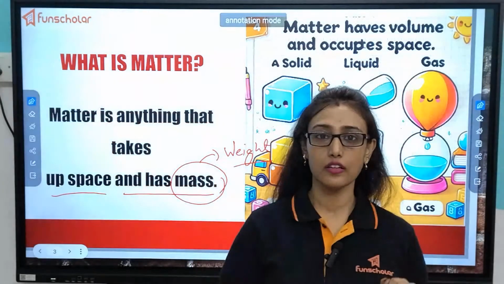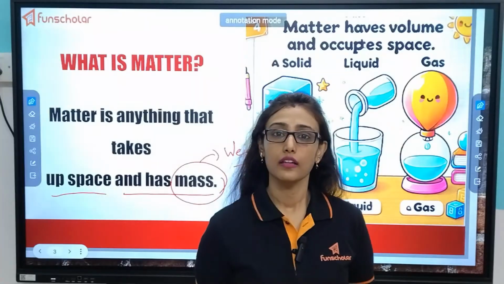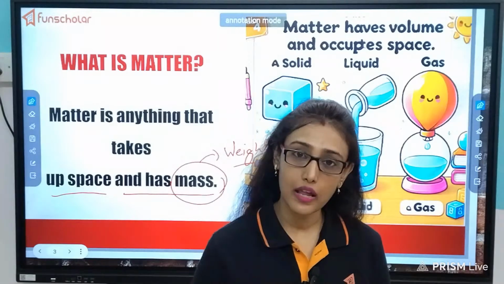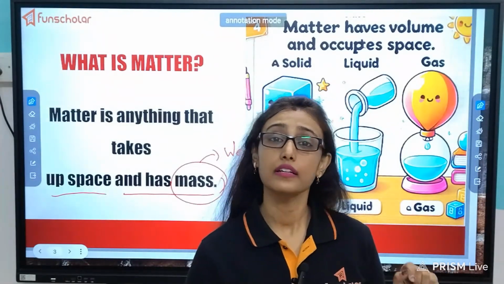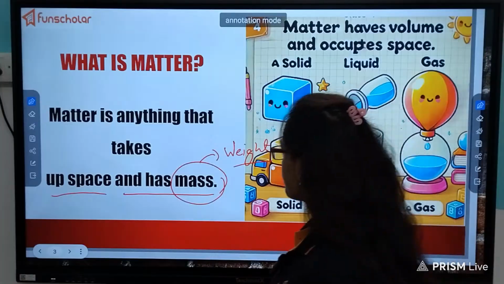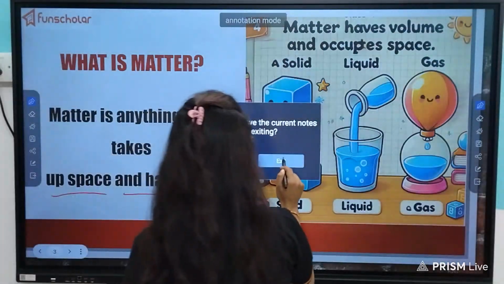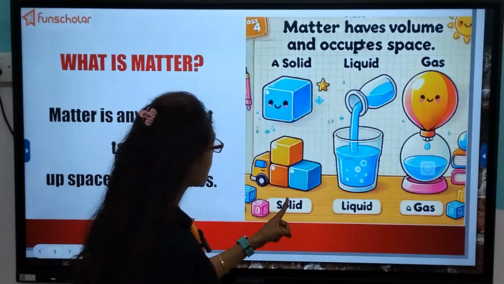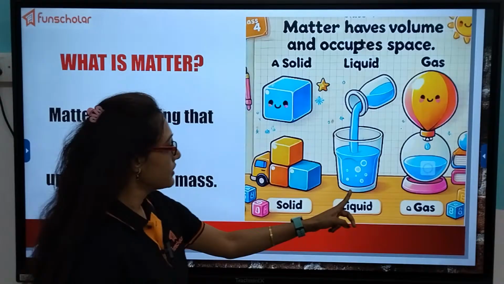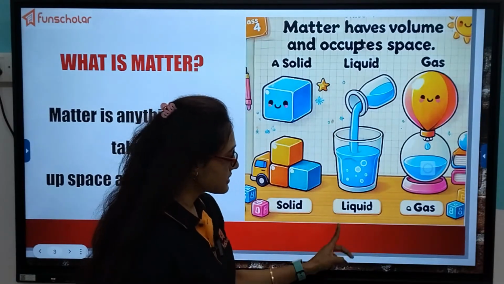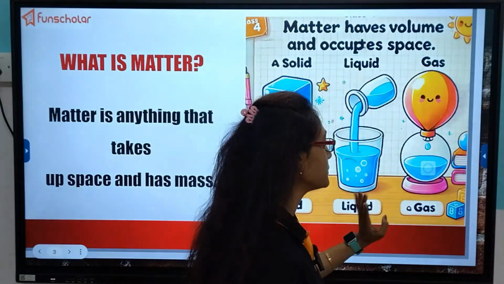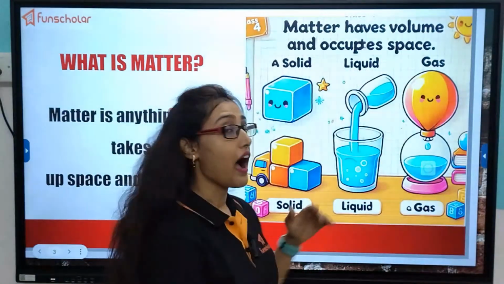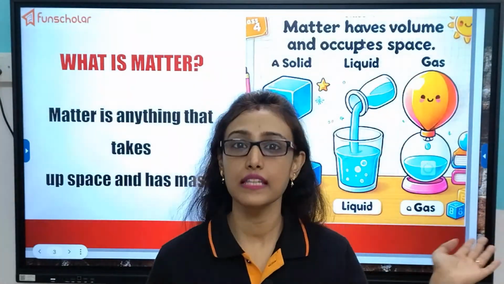You do know weight, you measure it in a weighing machine. Someone's weight is 30 kg, something's weight is 0.2 gram. So different substances have different weight. Okay. See, matter is of three kinds. This is solid. The car is solid. Then liquid. Water is liquid. And gas. I'll come to this later. You might have some confusion regarding this. That how come air is matter? We can't even see it.